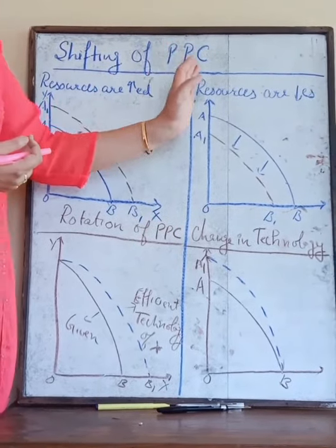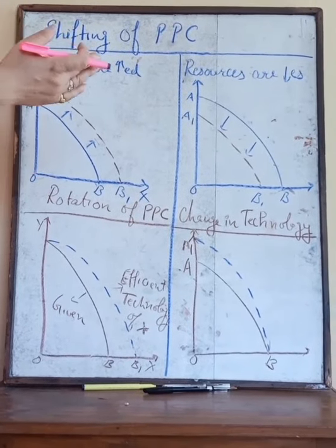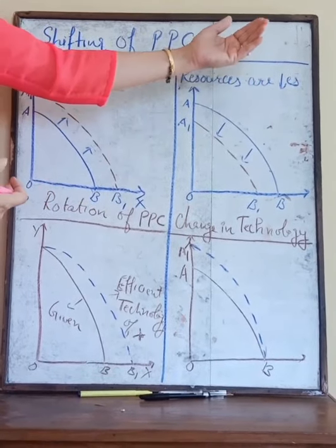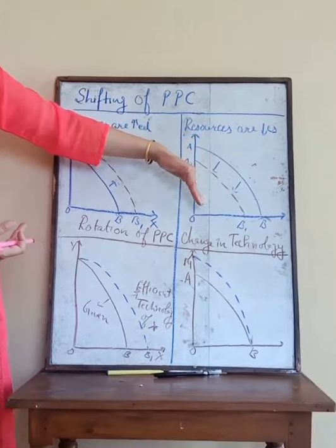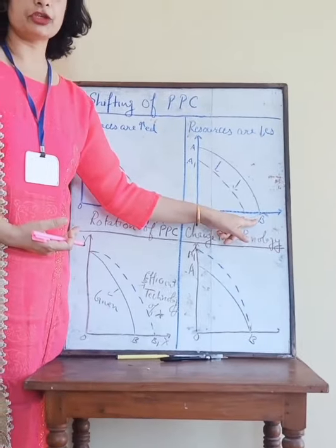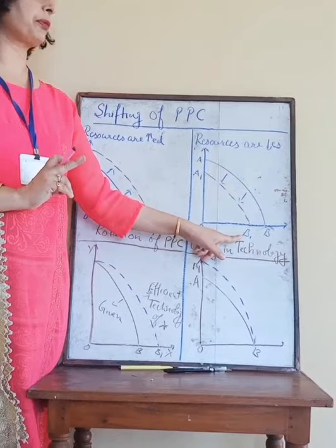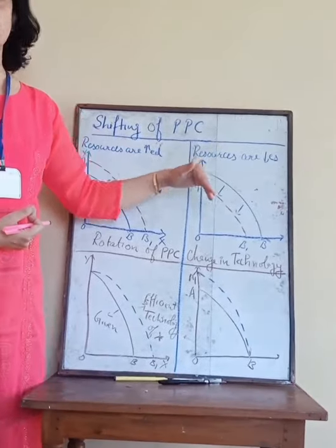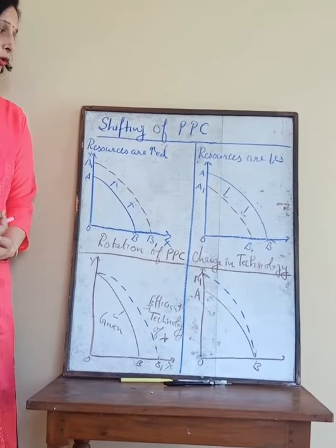On the other hand, when resources decrease, what will happen? In place of 1 hectare of land, we will take half a hectare of land. Then if we have less land, the production will also be less. So PPC will shift leftward or downward. Here AB is the PPC which shows that we are using 1 hectare of land, and this A1, B1 PPC shows we are using half a hectare of land. So the production of wheat and rice becomes less because the resources become less. Clear? I hope you understand this.